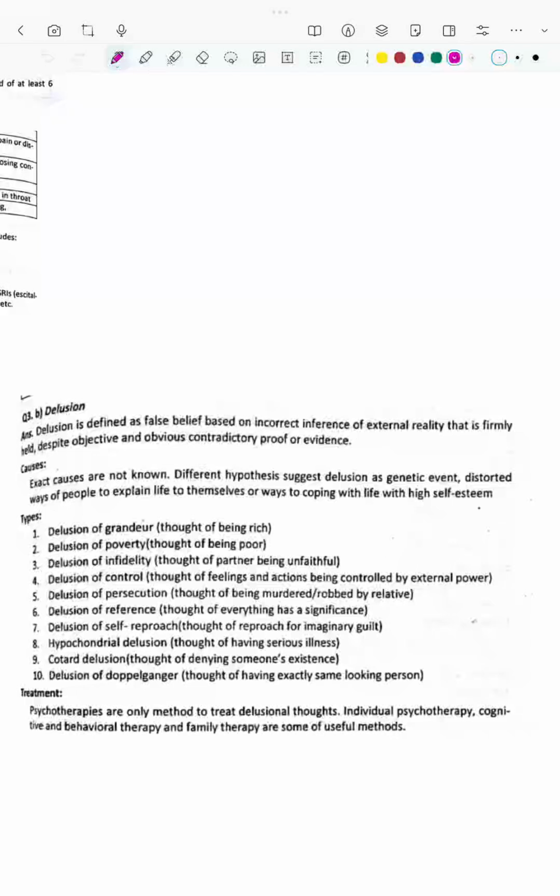Delusion of doppelganger is where the patient says, this is not my husband, this is a person who looks the same as my husband, but he is not my husband. Cotard delusion is where she or he will deny someone's existence. Delusion of doppelganger is where someone is a same-looking person, but not the person who is related to me.